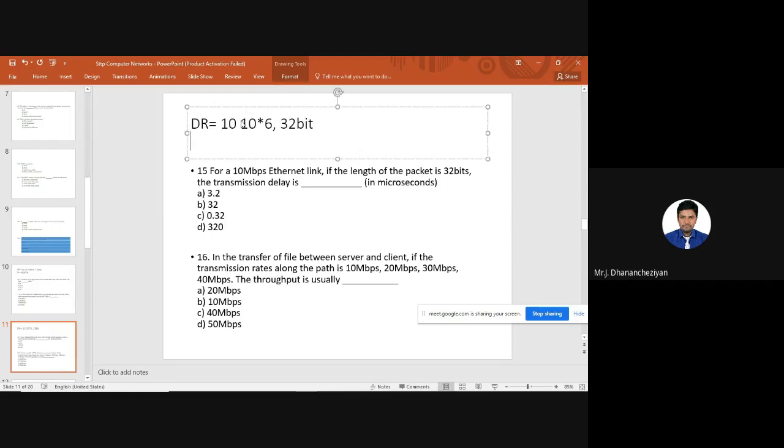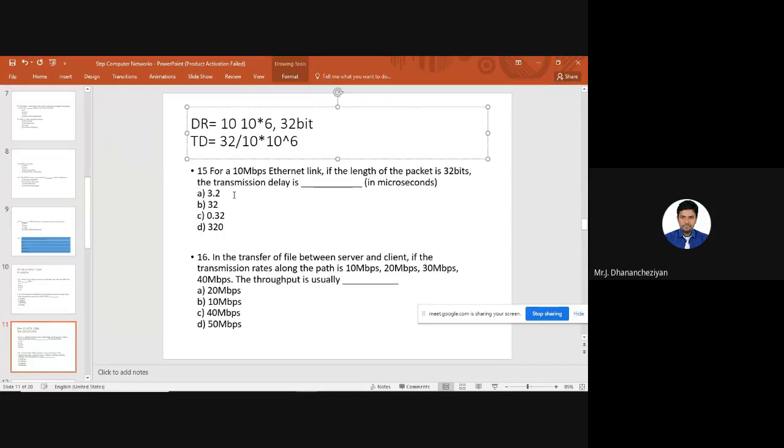So the transmission delay, TD, is 32, the length of the packet, divided by 10 Mbps, that is 10 into 10 power 6. If you solve this, we get 3.2 into 10 power minus 6, which is 3.2 microseconds. So for this particular question, the 15th question, the answer is 3.2 microseconds.